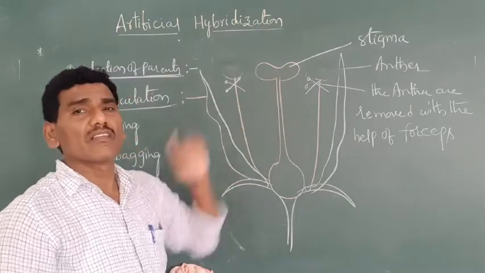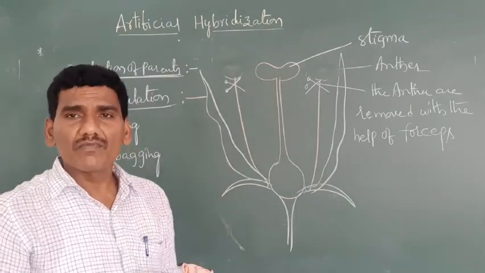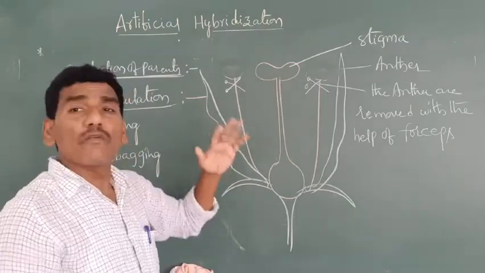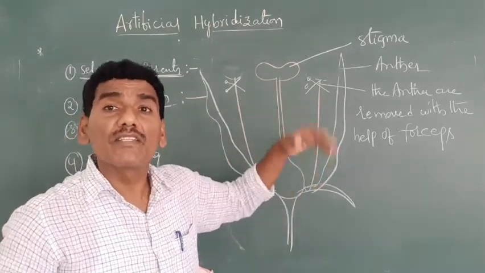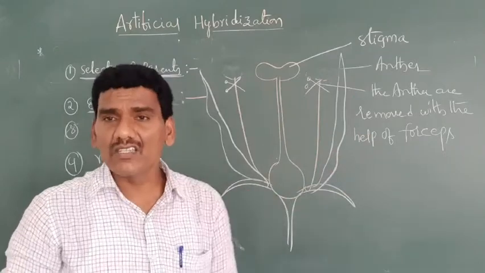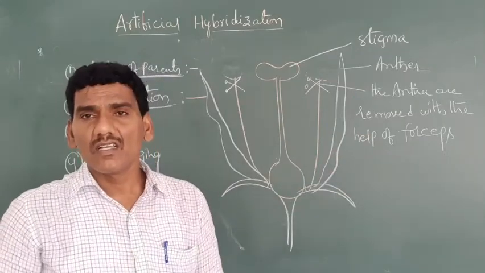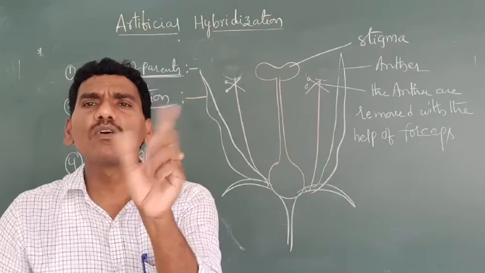This is one method. Next, one more method. If the flowers are large, there is no problem. With the help of forceps, we remove the anther from the bisexual flower. In some plants, however, the flowers are very small.